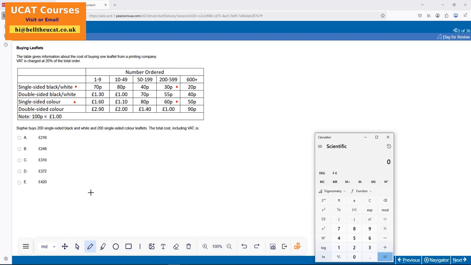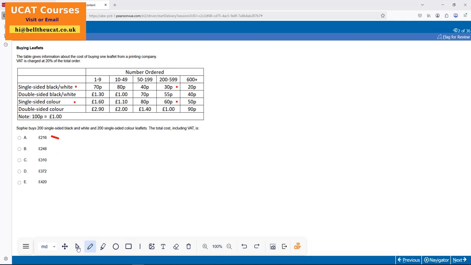So, rushing it. 200 times 1.2 is what we've got. Ready? It's a total cost, 60 and 90, 0.9 is what we've got. 216, I was taking away. 216 is my answer. Right, here we go.